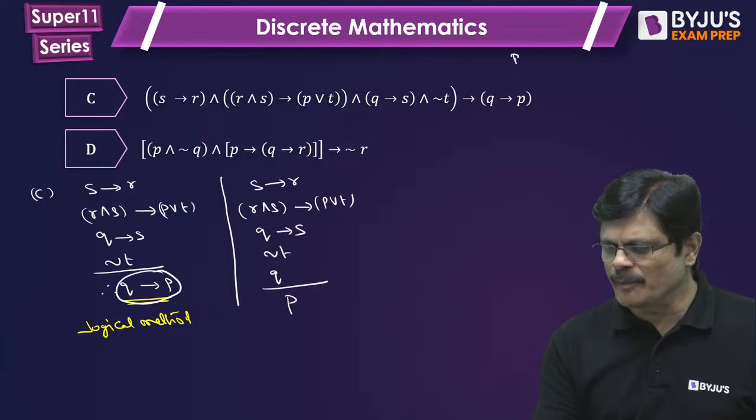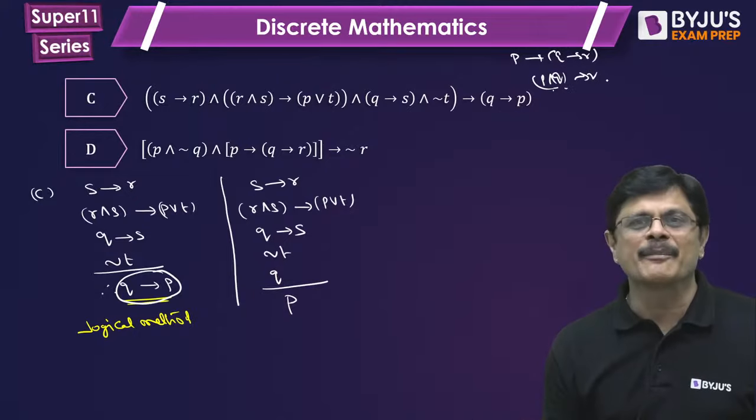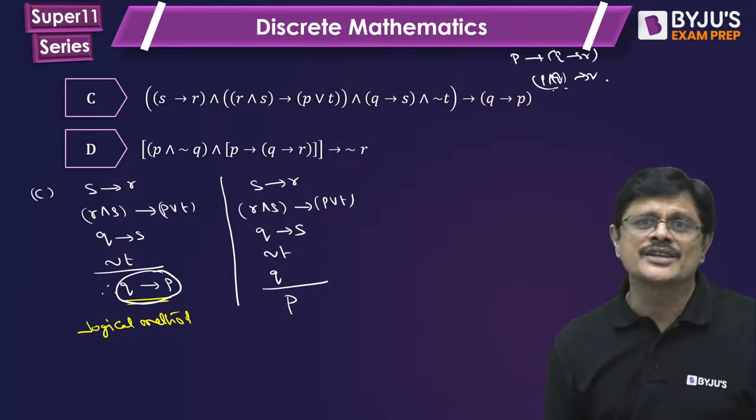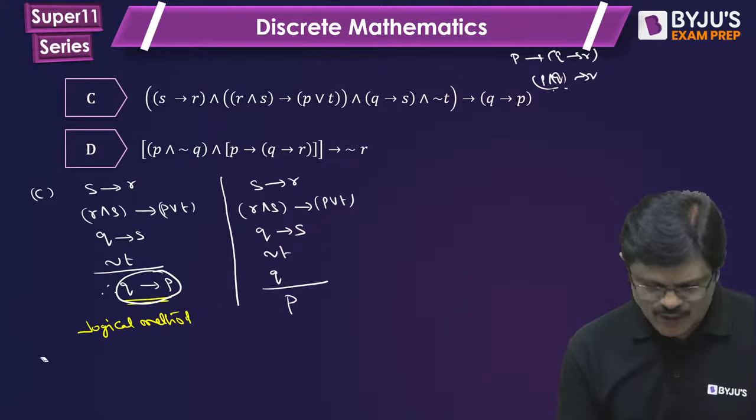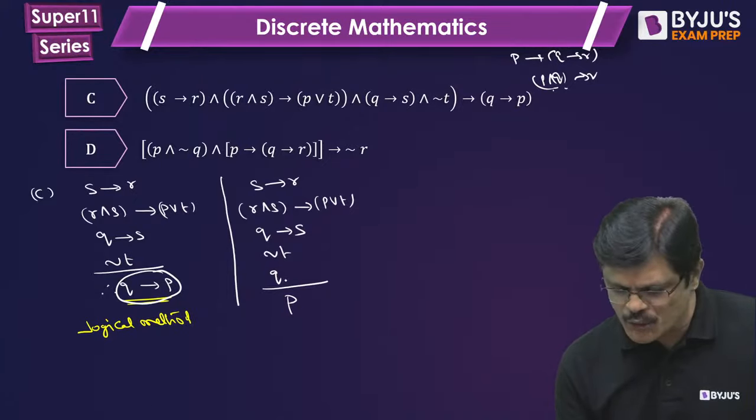For example, you know P implies (Q implies R) is there. It is like P and Q implies R. You can verify that P and Q imply R or not. So that logic can be used here, my dear friends. So with this, it can be solved very quickly because Q is here.